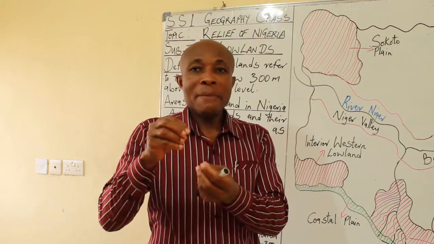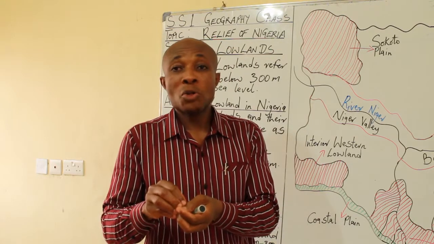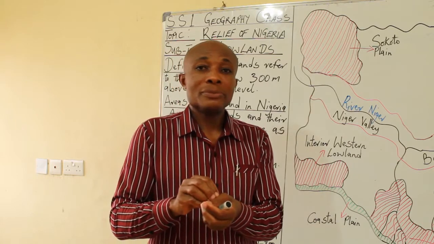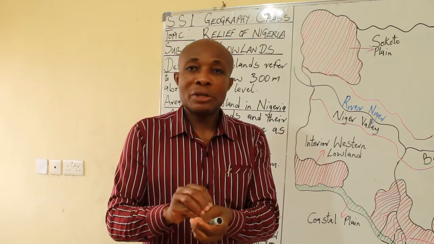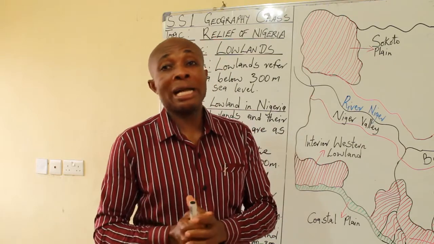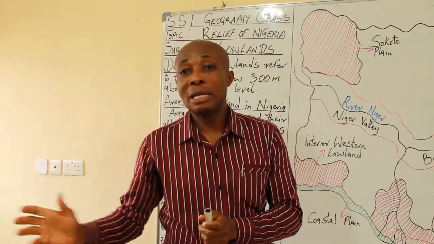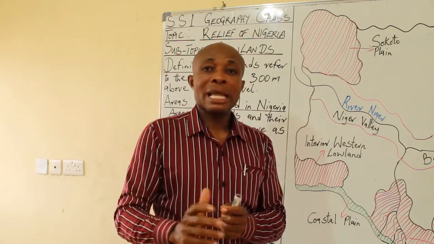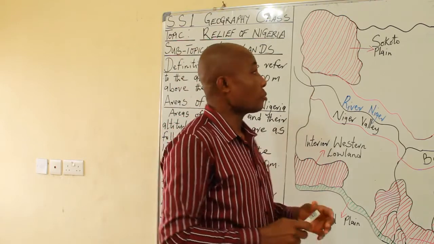And the mineral content of a particular rock will determine the nature, the texture, and the structure of a particular soil. And that is why we have different types of soil, and these soils emanate from different types of rocks.